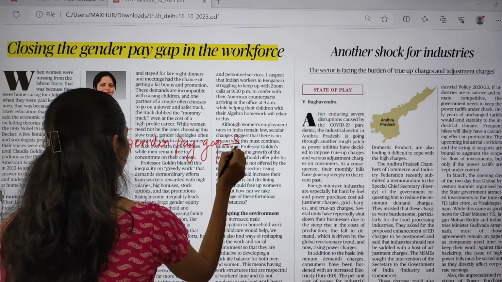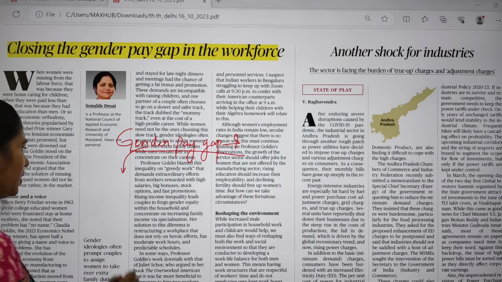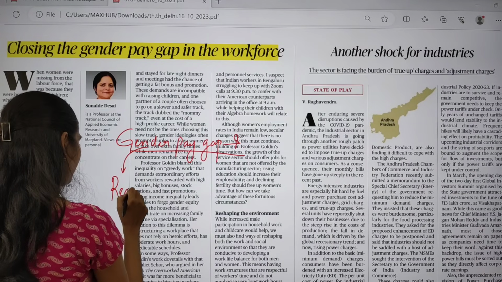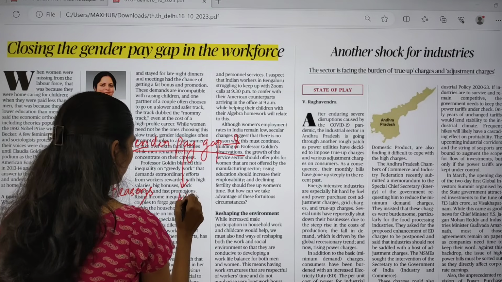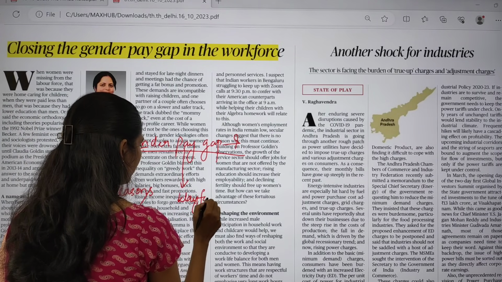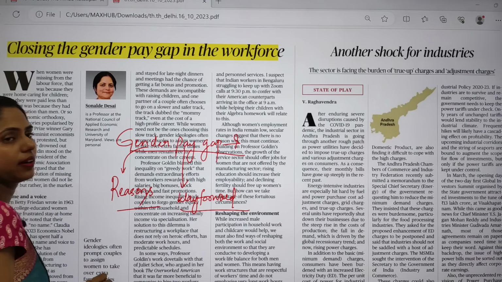So what exactly is this gender pay gap? And you have to see what are the reasons for that, what are the reasons for this, and what is the way forward? So these things are important.